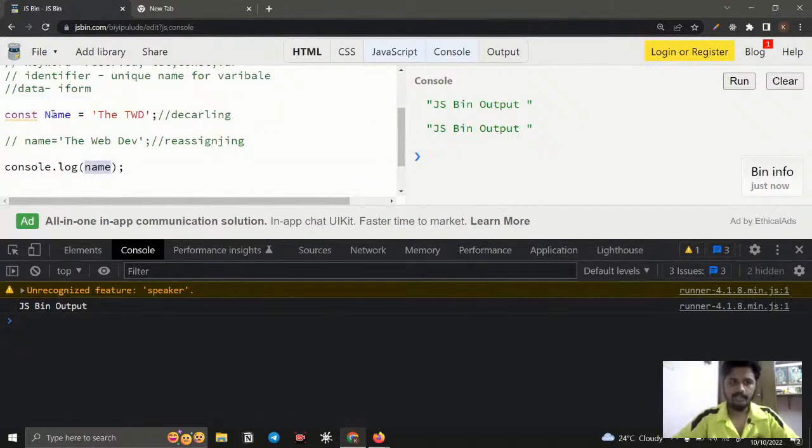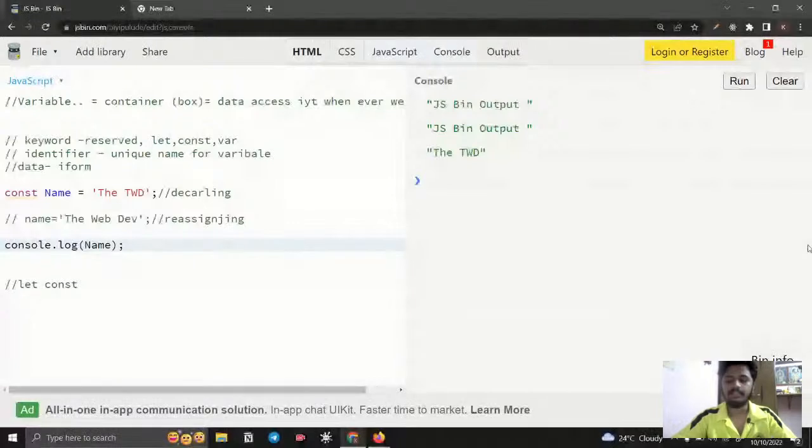The meaning is both are not the same. Why? Because it is case sensitive. So if you use capital N here, you also need to use capital N there. If I run this, you can see it will work. If you use something else, it will not recognize it, it will show that it is not able to access it. So can you check that? These are the rules you need to understand.